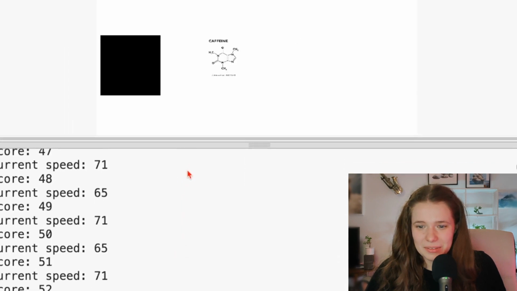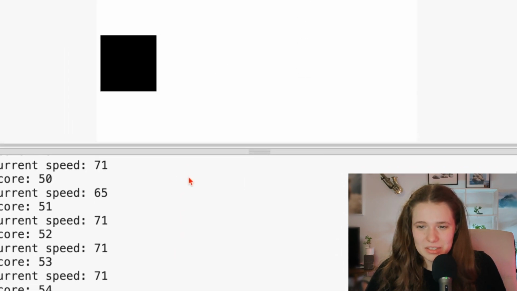Oh no, it's so freaking fast. We can't even see them anymore. I think this is the fastest the game can go. Let's see how fast it is. Current speed 83. Okay, that's really, really fast. Yes, I think this is the fastest and also the biggest. Okay, we are getting bigger. Now it's going to be impossible to actually decide what we catch, because this is just way too fast to see what molecule we're actually taking.